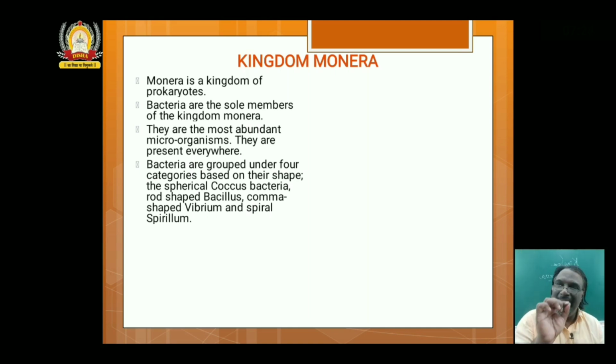Number one, based on the shape of the cell, the bacterial cell, what shape it is. Number two, mode of nutrition. And lastly, the method of staining: gram positive and gram negative bacteria. Two types we study here.